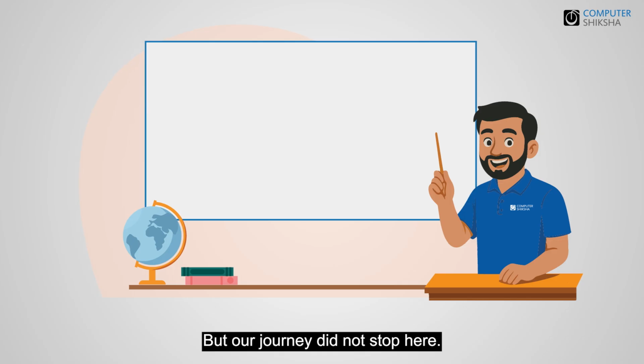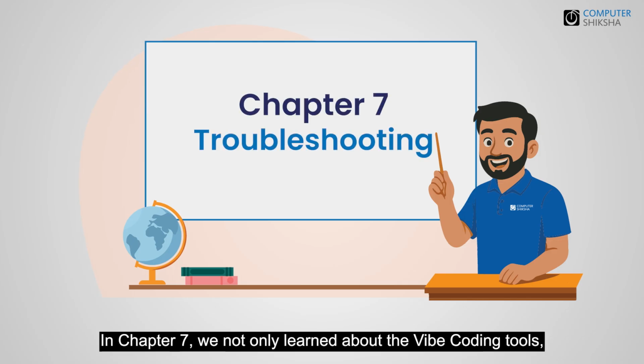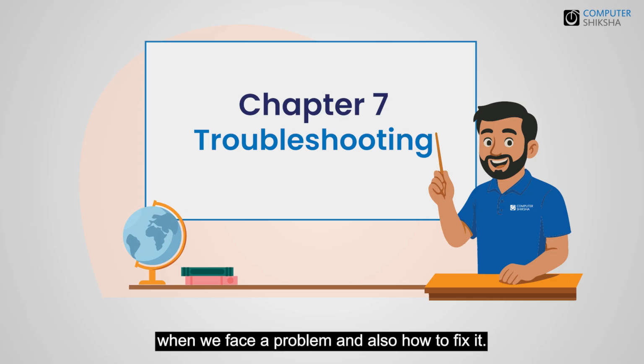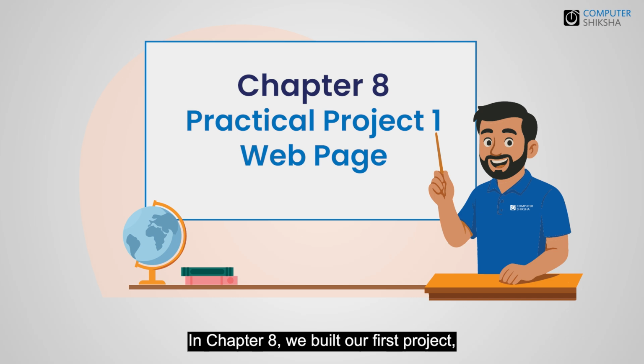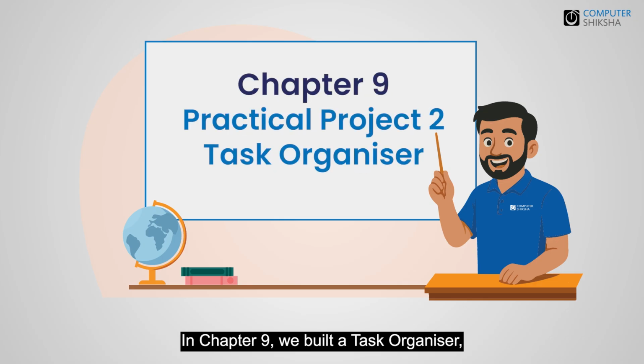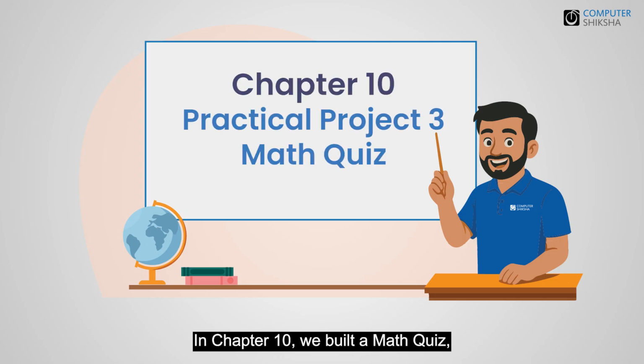But our journey did not stop here. In chapter 7, we not only learned about the vibe coding tools, but also saw what to do when we face a problem and also how to fix it. In chapter 8, we built our first project where we used AI to create a simple web page. In chapter 9, we built a task organizer to help us organize our daily tasks. In chapter 10, we built a math quiz with multiple choice questions that showed our score at the end.